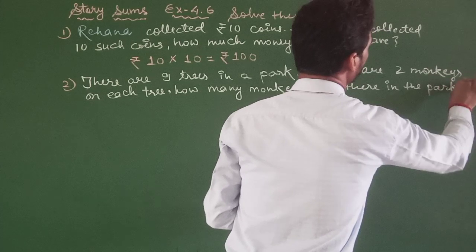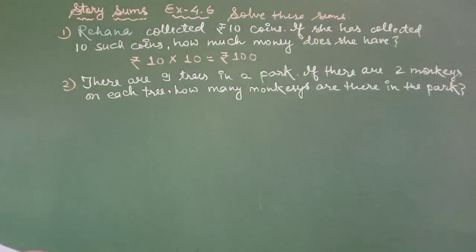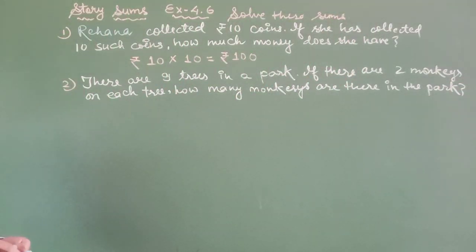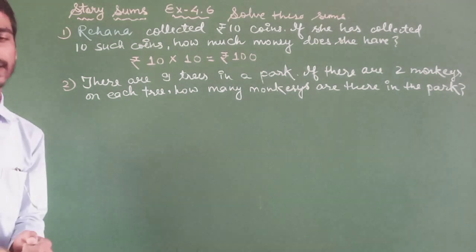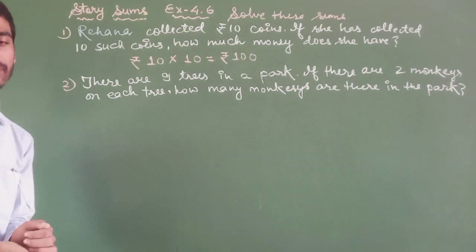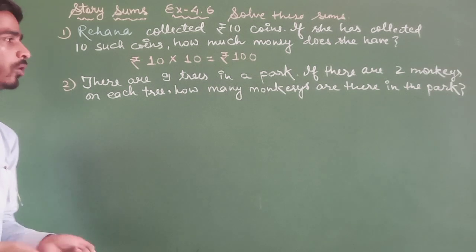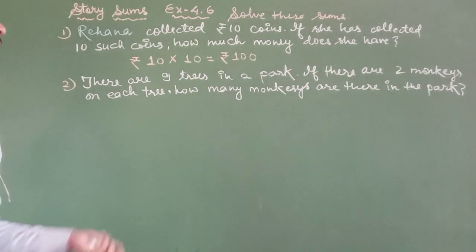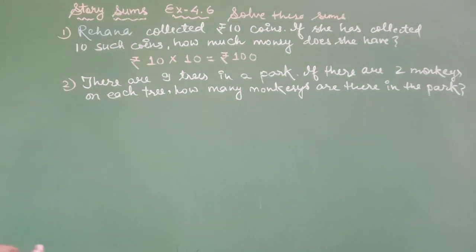You know that there are 9 trees in a park. If there are 2 monkeys on each tree, how many monkeys are there in the park?